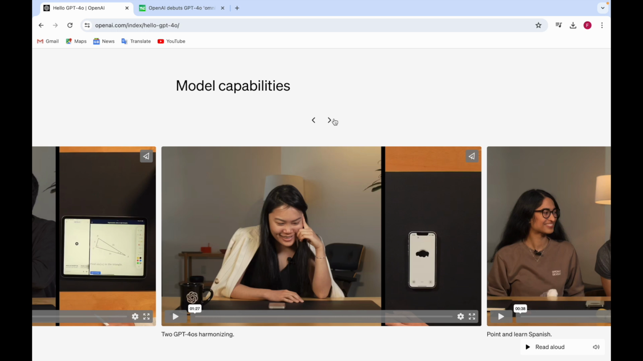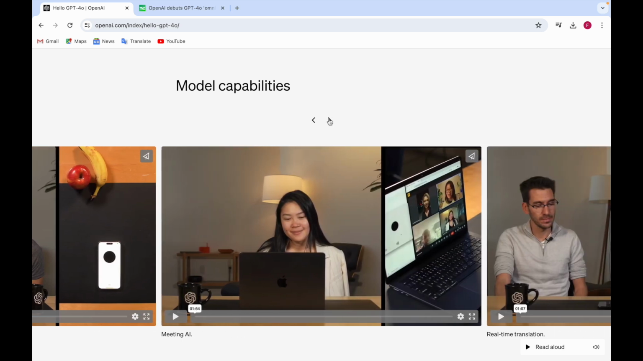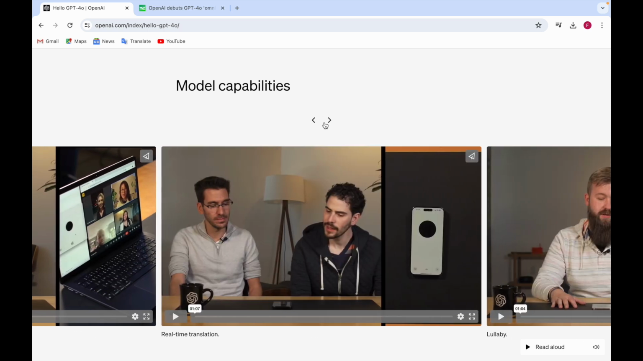And here you can see two GPTs harmonizing, and you can learn Spanish, like point and learn, such as what is apple in Spanish, what is banana in Spanish. You can also meet AI, like meeting AI. And there's real-time translation, like these two guys were asking, if my friend knows Italian or Spanish, can you translate it for me, and it would be in real time.